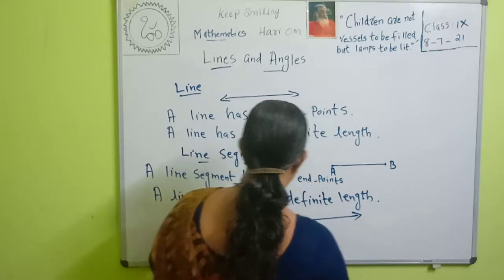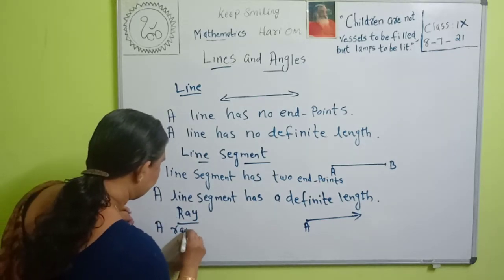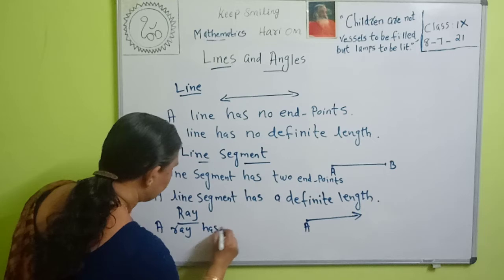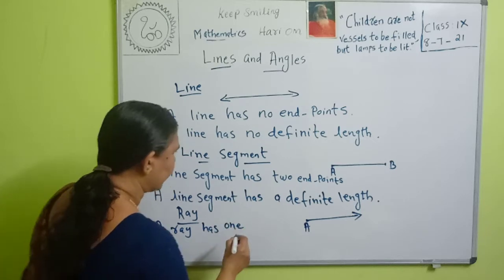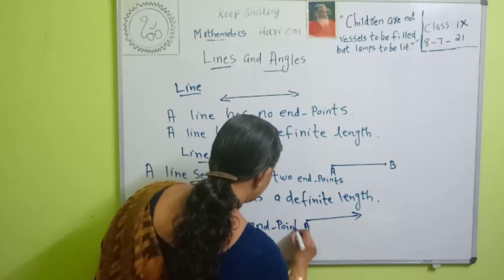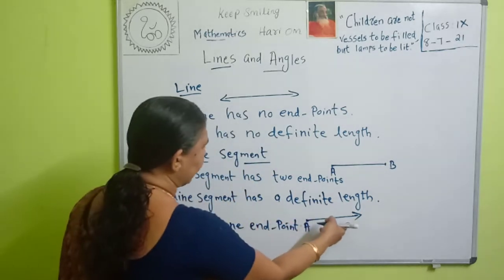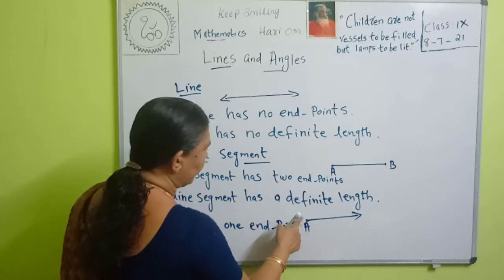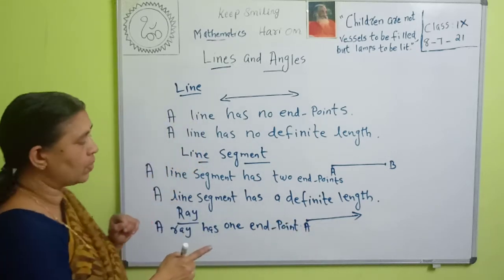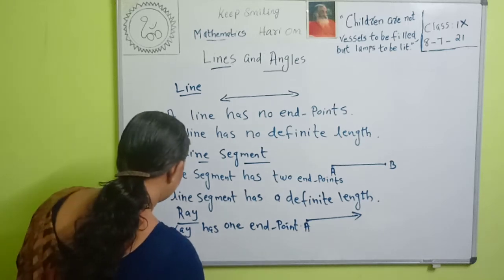The starting point is A. So a ray has one end point, and it extends infinitely in the other direction. Therefore, it has no definite length. A ray has no definite length.